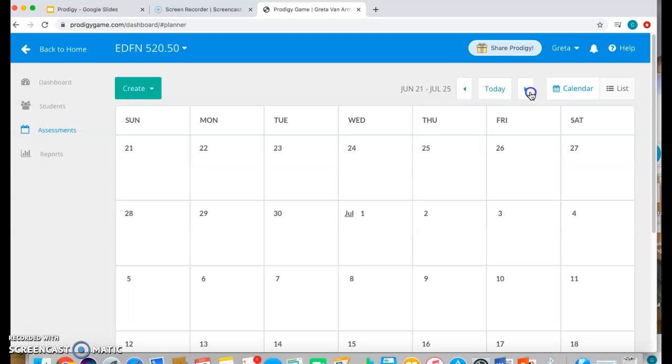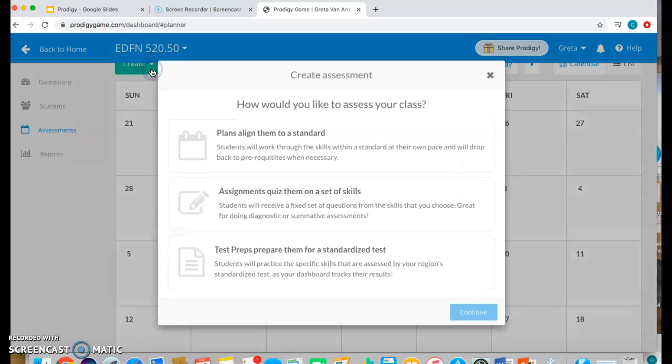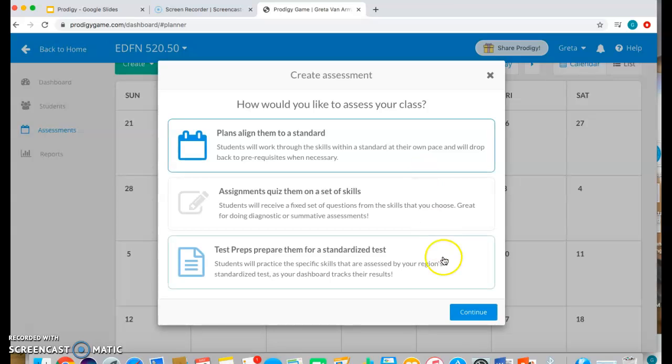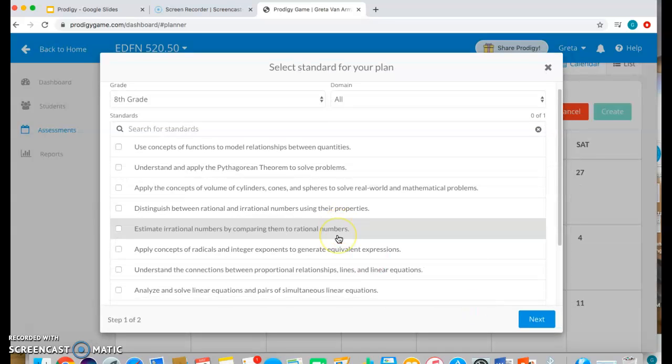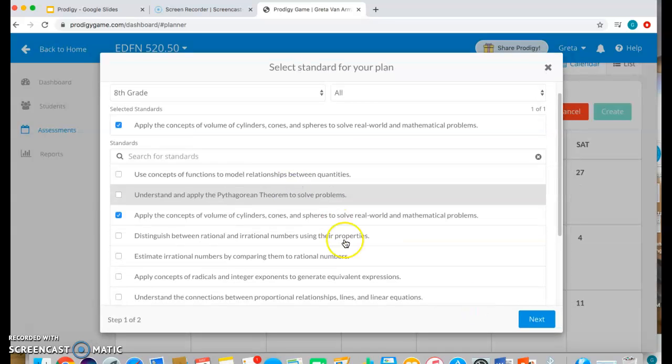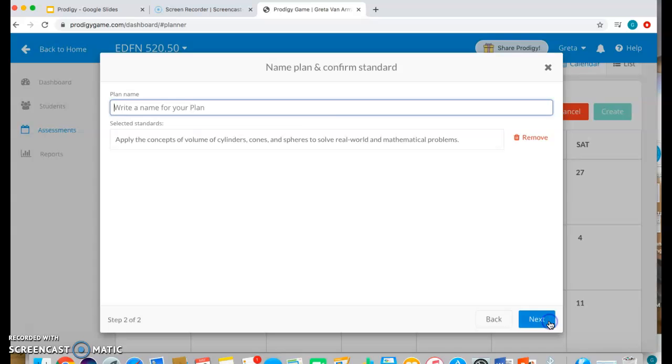I can implement a lot of assessments for the students. So I'm going to show you an example. I can create them to align to a standard, or I can choose how many questions I want to be implemented into the game so that the students are running into a certain amount of questions for content. So I'm just going to do for the standard, and I'm going to go down, I'm going to pick one of these standards. I'm going to select volume. And I'm going to name it volume, something simple.